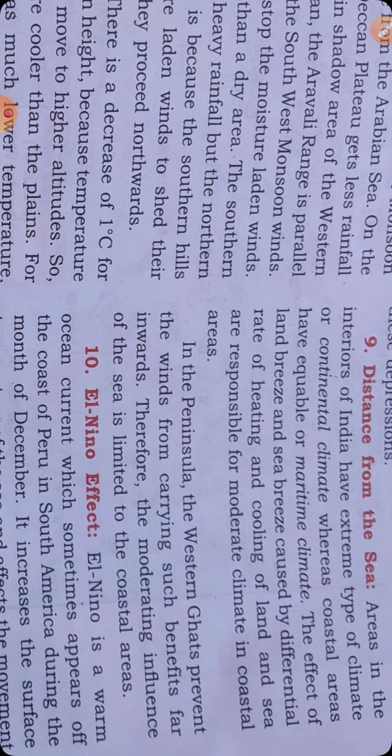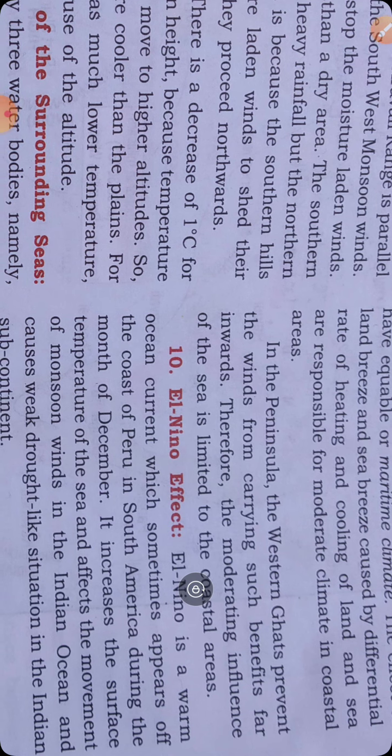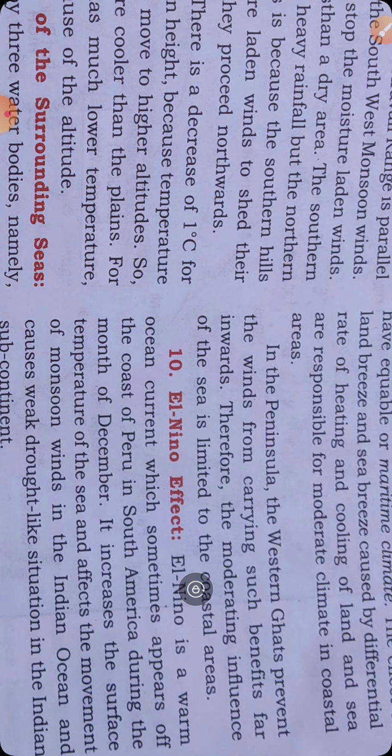The effect of land breeze and sea breeze, caused by the different rates of heating and cooling of land and sea, is responsible for the moderate climate in coastal areas. In the Indian Peninsula, the Western Ghats prevent the wind from carrying such benefits far inward. Therefore, the moderating influence of the sea is limited to the coastal areas.